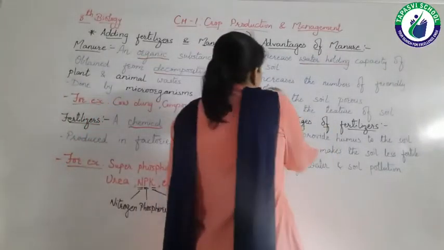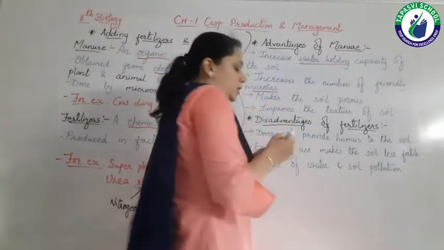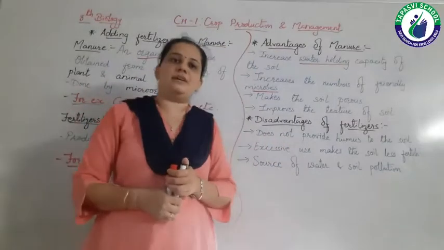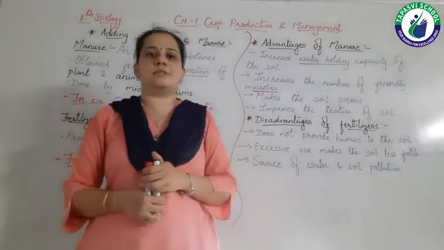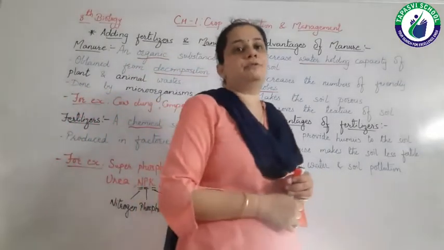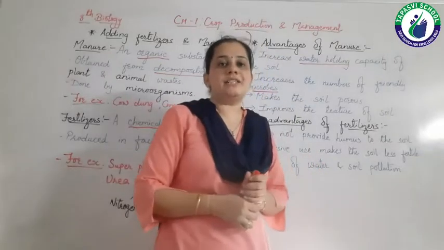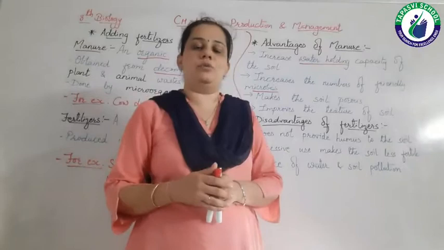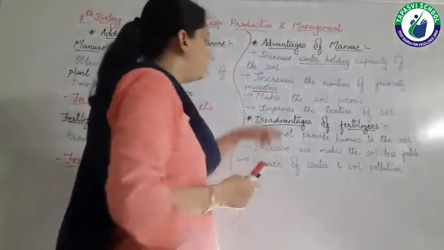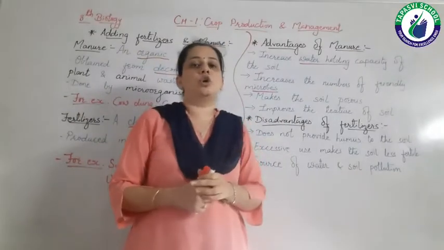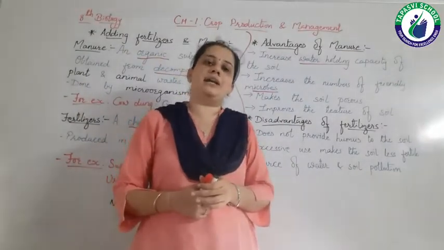So what does it increase? It increases the number of friendly microbes. We know that microorganisms are also known as the farmer's friend, right? They just turn the soil up and down. So as we add manure, manure will help the growth of friendly microbes.